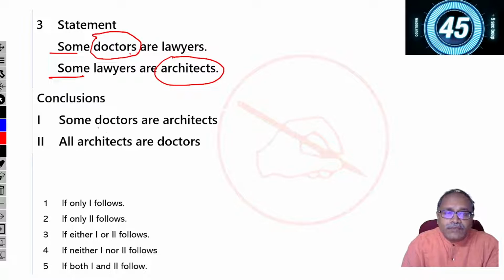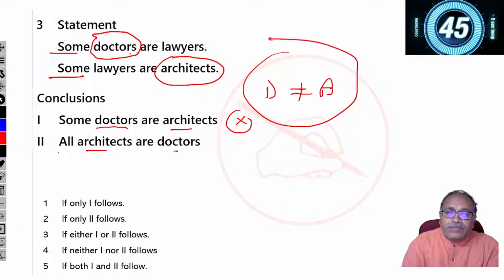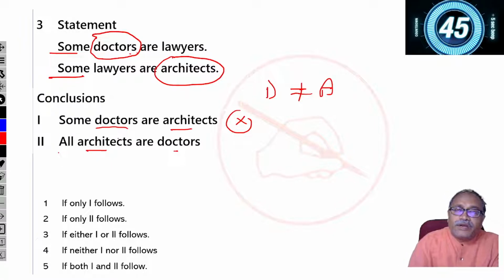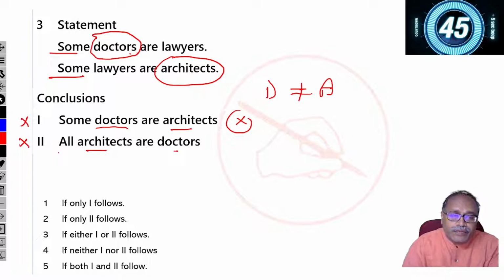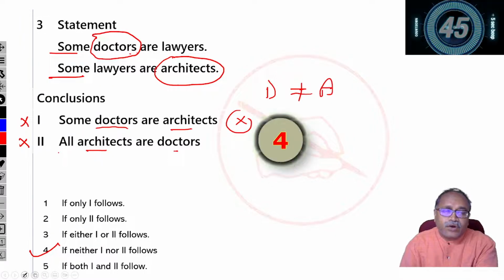Here it says some doctors are architects. No, I can't say anything about doctor and architect. Second one, all architects are doctors. We have seen that nothing can be said about doctor and architect, and they are not complementary also. So it is neither one nor two. Neither one nor two, option 4. Let's check that option 4 is correct.